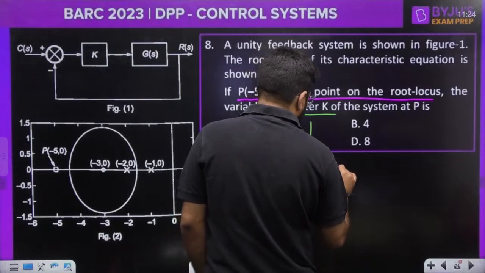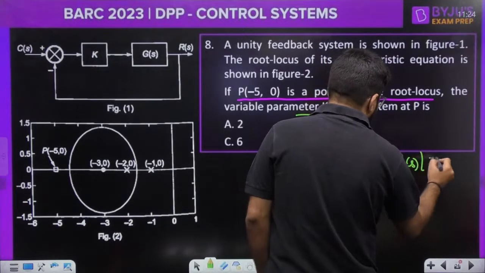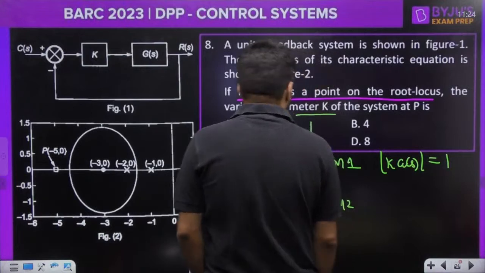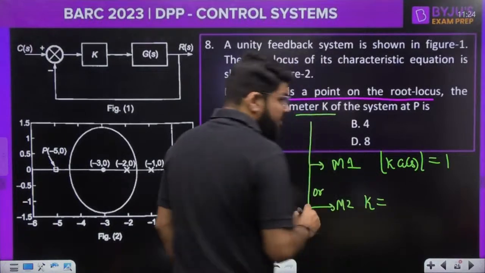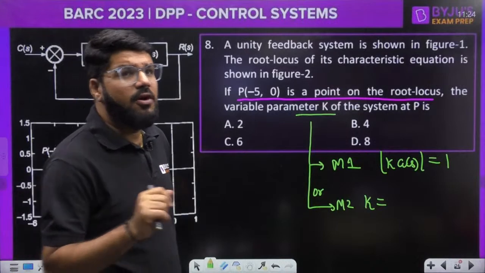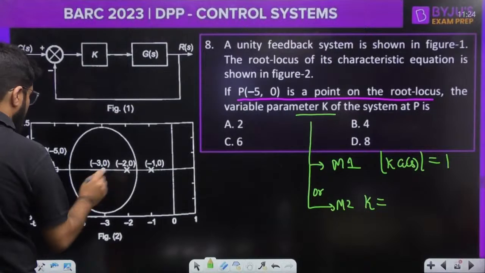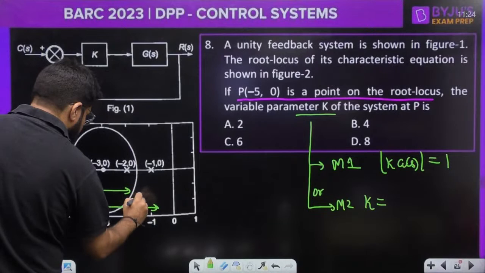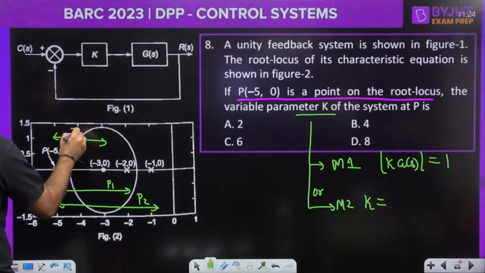Method number one: modulus of KG(s) equal to 1. Or method number two: the value of K is given by the product of all the distances from poles divided by the product of all the distances from zeros. So if this is the point P, there are 2 poles given. This distance is P1, and suppose this distance is P2. And there is one zero also given at -3, and this distance is suppose Z1.